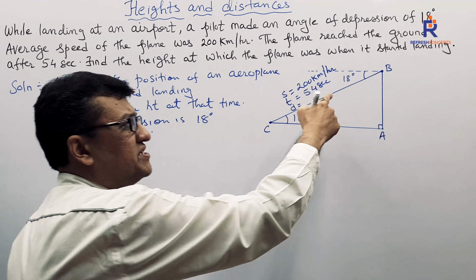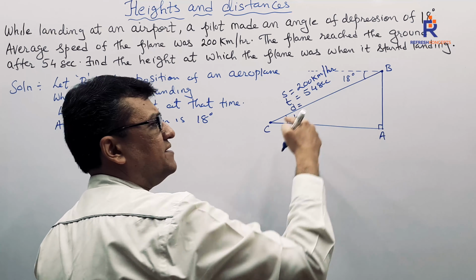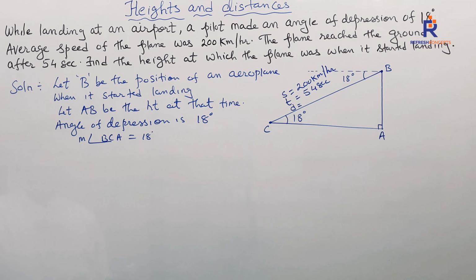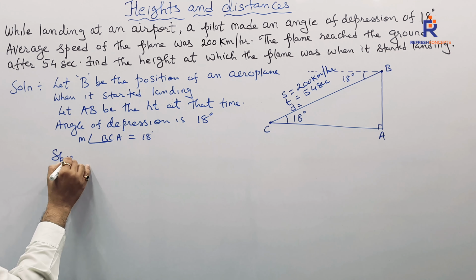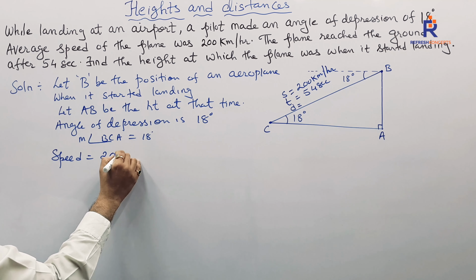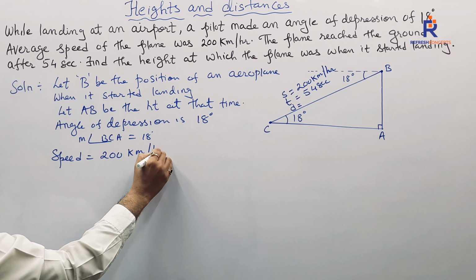Actually, it is this angle which is 18. By alternate angle, we can say angle BCA is 18 degrees. What next, children? We need to know what was the speed at that particular time. Speed was 200 kilometers per hour.